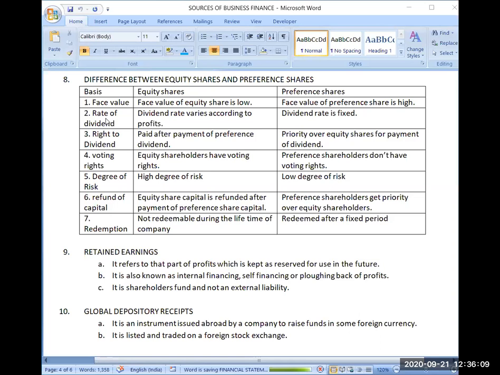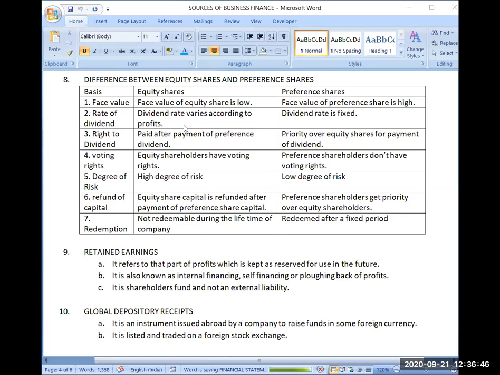Then the second point is the rate of dividend. First, the meaning of dividend should be clear. The meaning of dividend is that out of whatever amount of profit the company is earning, some portion of profit the company will keep for its own use and some portion the company will distribute among the shareholders, those who have purchased the shares of the company. That distributed portion among the shareholders is technically called dividend.